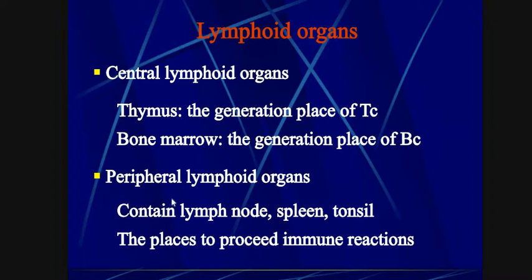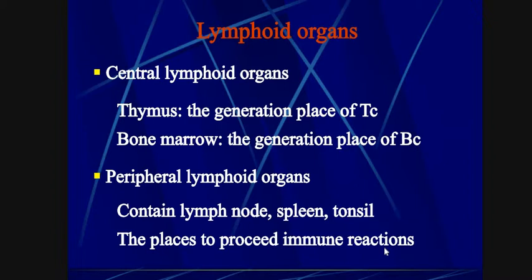Secondary lymphoid organs contain lymph node, spleen, and tonsils. These are the places to proceed with immune reactions. Means in these organs, immune related reactions are created and function.